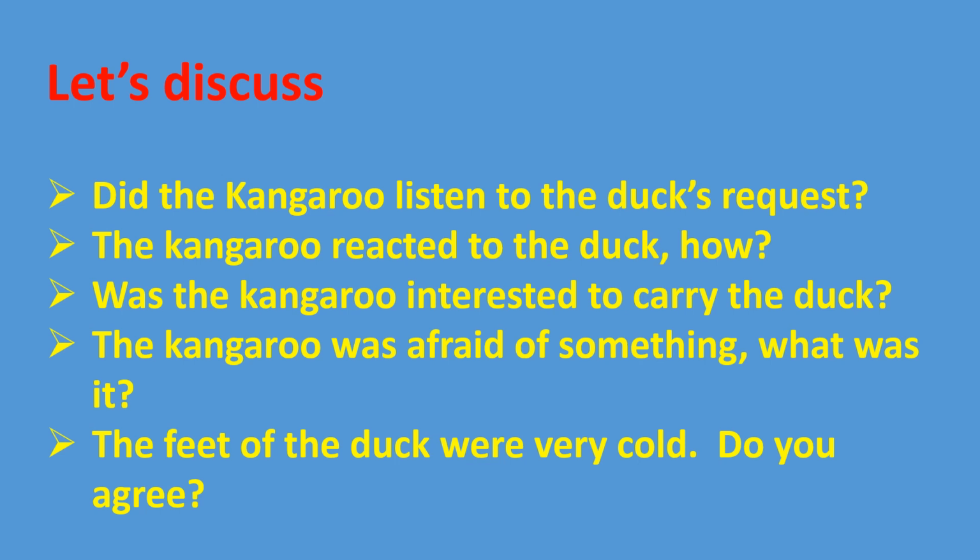What is rheumatis? We came to know that it is the pain in the muscles and joints. How do we get rheumatis? Because usually rheumatis is a pain caused in muscles and joints whenever it is very cold. Since the feet of the duck are very cold and wet, the kangaroo was afraid of rheumatis.